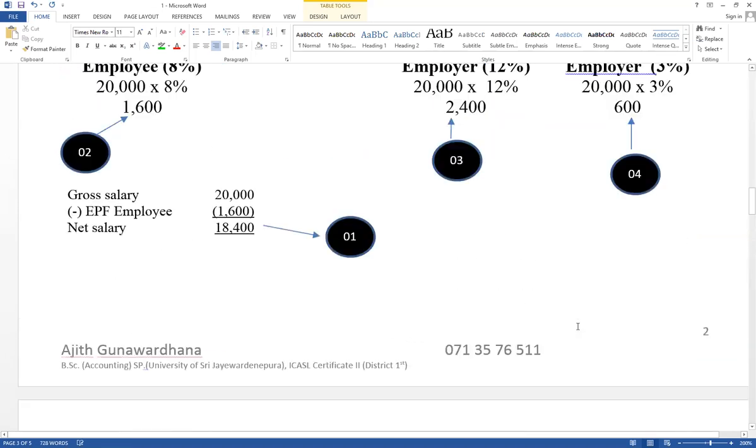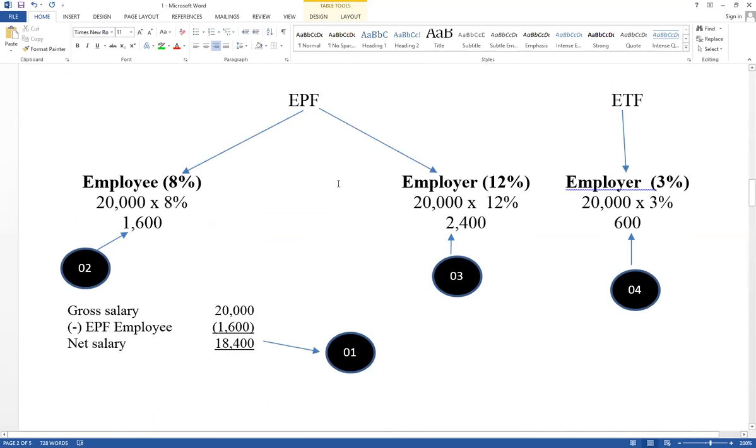Think about basic part. This is the thing you have to keep in mind. EPF divided by 2 part, employee contribution and employer contribution. But ETF only employer give their contribution. This is the normal percentage. This is a legal requirement.